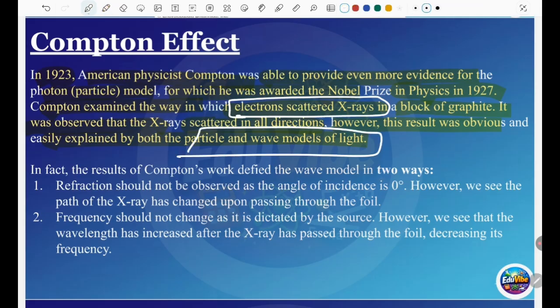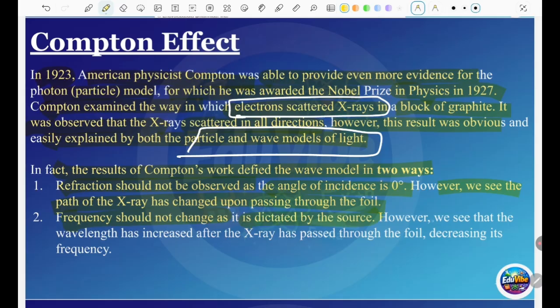Then we go into the Compton effect more, to see how this occurs. In fact, the results of Compton's experiment defied the wave model in two ways. First, refraction should not be observed as the angle of incidence is 0 degrees. However, we see that the path of the X-ray has changed upon passing through the foil. Do not worry about the experiment details for now, because you just need to know this; you will not get questions from there in the examination.